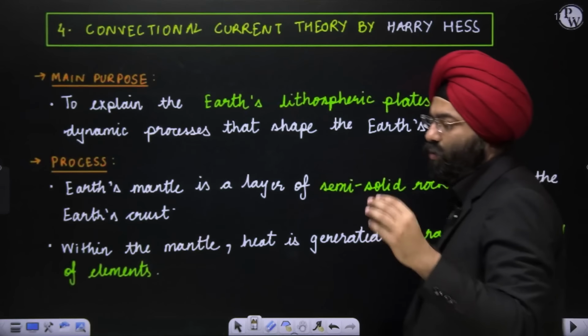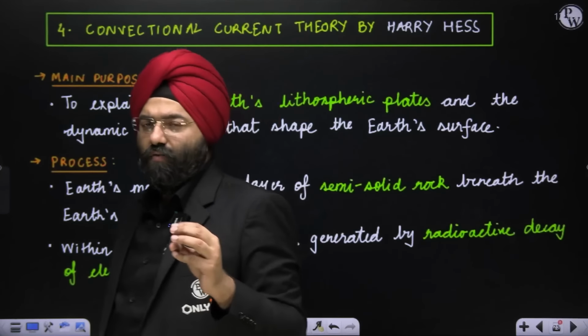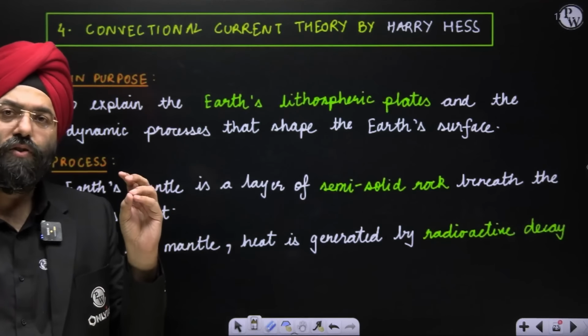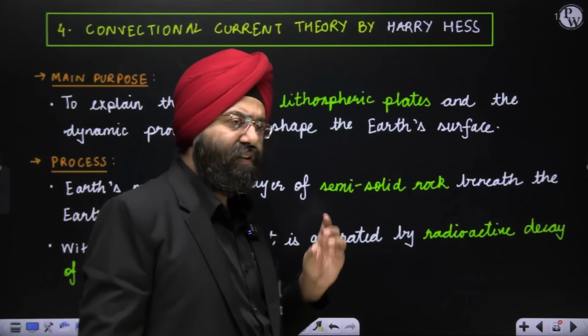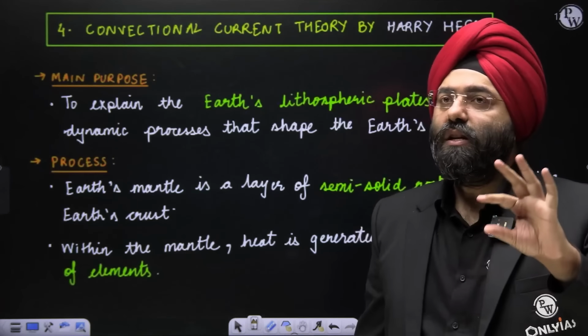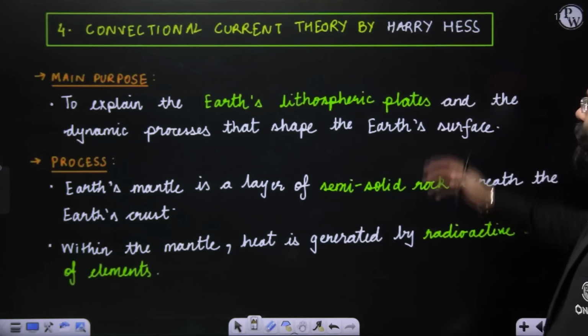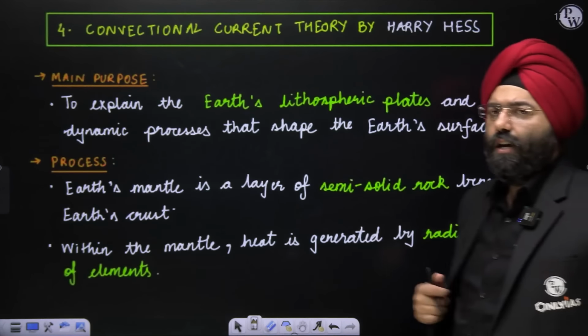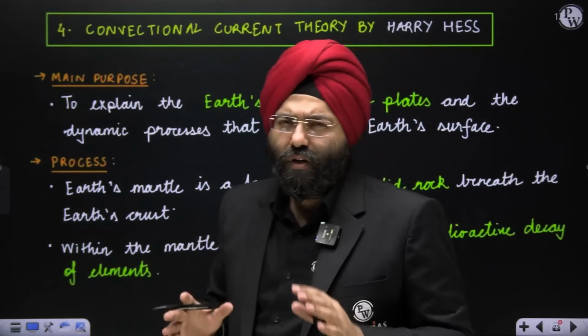We have done Lothian Green's tetrahedron hypothesis. We have done continental drift by Taylor. We have done continental drift by Alfred Wegener. Now comes the convectional current theory or concept by Harry Hess. This is something very easy to understand, and very important also.